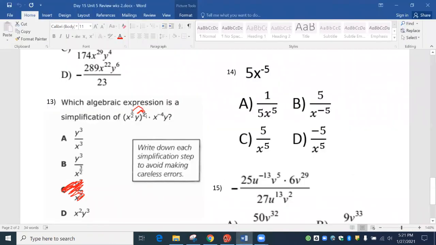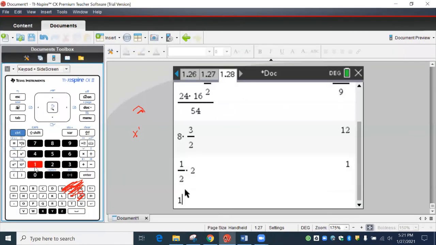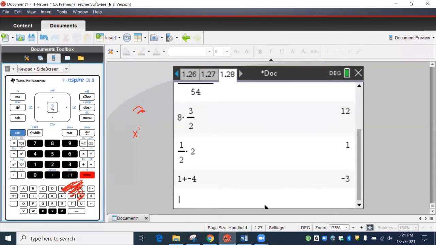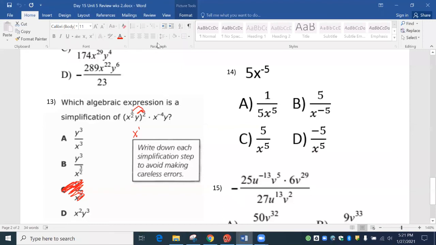So when we do our mountaintops right there, we get just 1x. Well, now we can add this. Now I know it's a negative, so we throw it in the calculator. 1 plus -4. So 1 plus -4, enter, and we get -3. So we've got -3 X's, but you're not allowed to keep the negative.